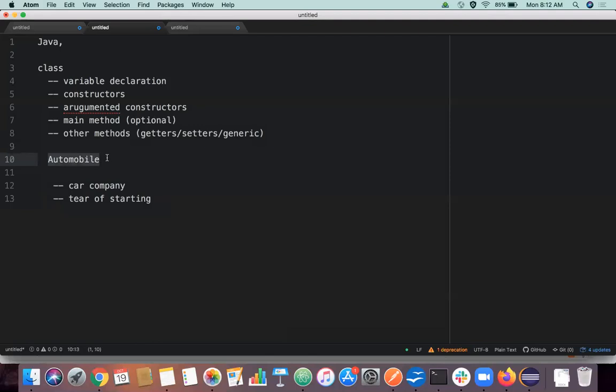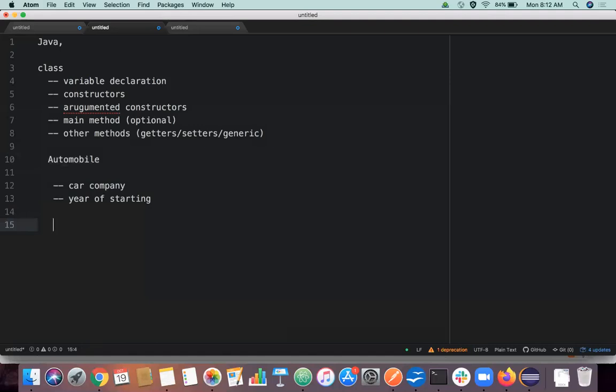So at any point of time, automobile is a class. In this class, what I want to do is a logical grouping of the car company inside the automobile class, and the year of starting of that company. So these are the two variables, or two properties, that this class has, right? At any point of time, I will be able to do some actions or manipulations over these variables, or create new variables with a new instance of a class.